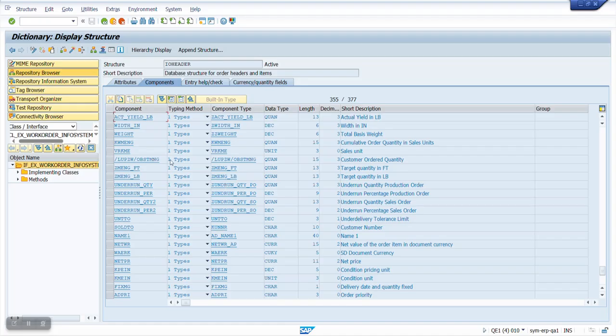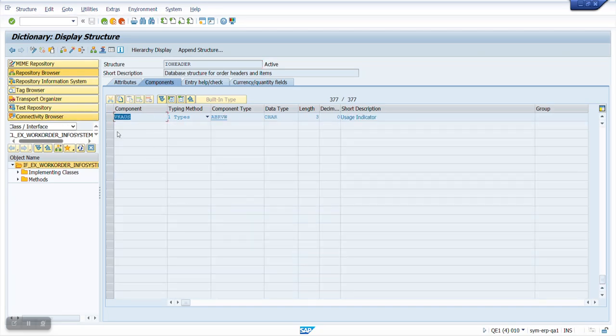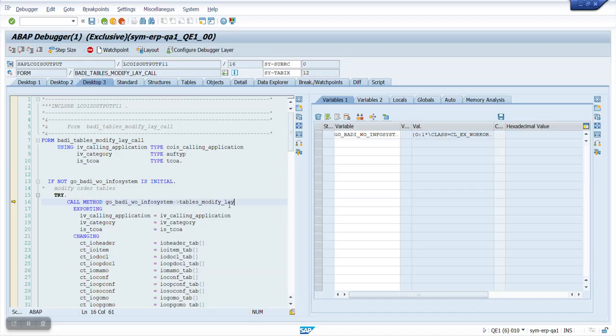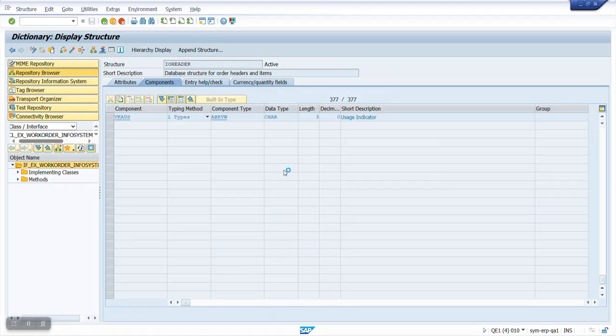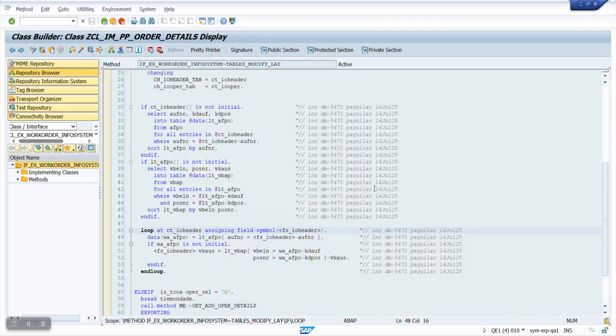The append structure that I used is this one here, ZIO_HEADER_CR58. So I just added that there and filled in this component in this program. Now when I run it, the VKAUS is present in the layout.